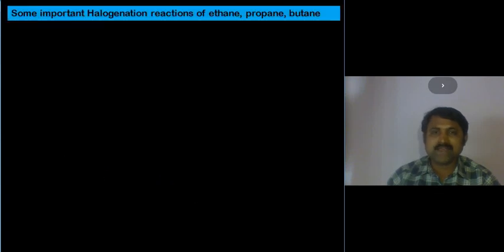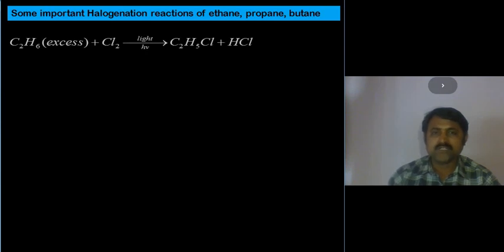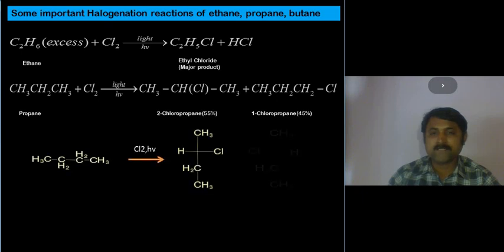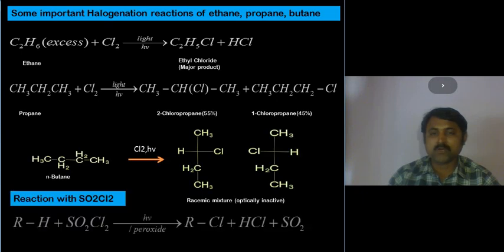Moving on to different kinds of haloalkane preparation, from simple straight chain alkanes. If we have ethane, ethyl chloride is obtained. If we have propane, 2-chloropropane is obtained as a major product. If we have butane, a racemic, optically inactive mixture is obtained. So these are the preparations of haloalkanes by the first method, from alkanes.